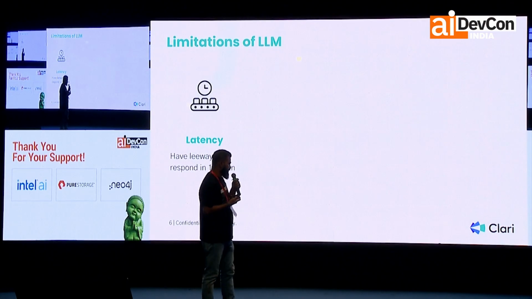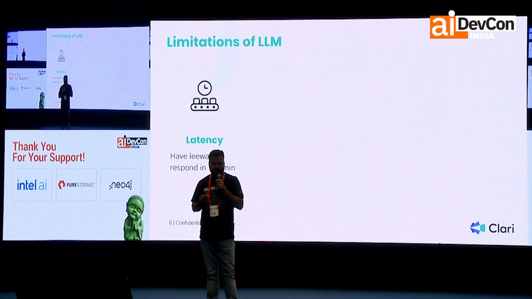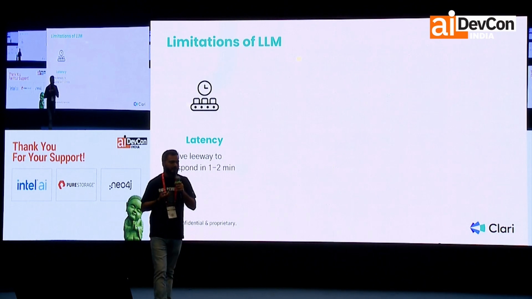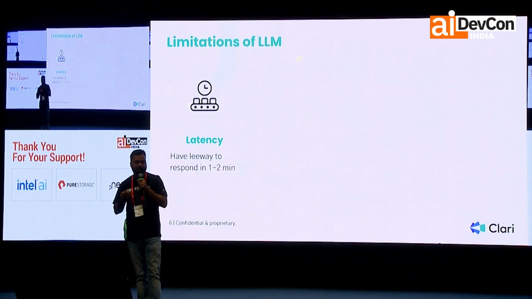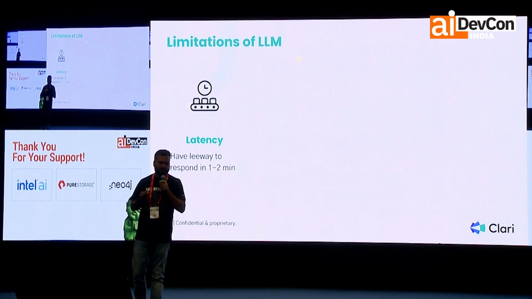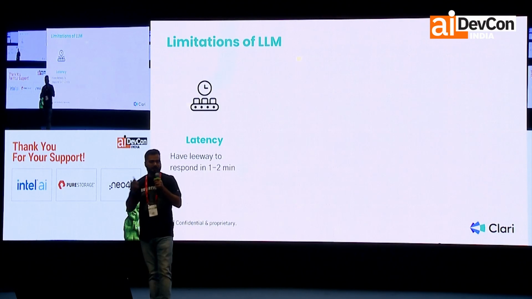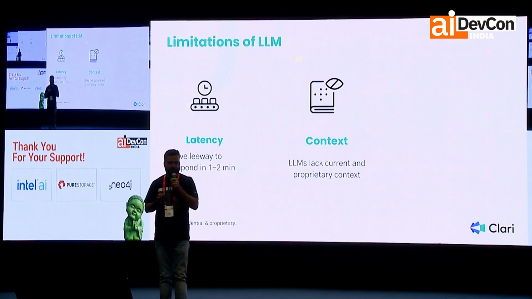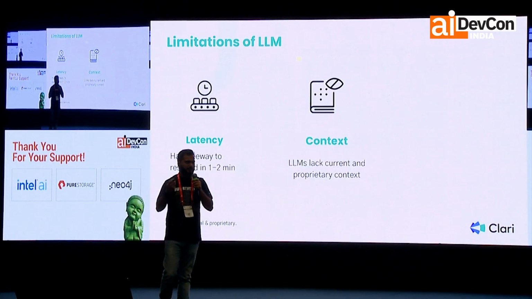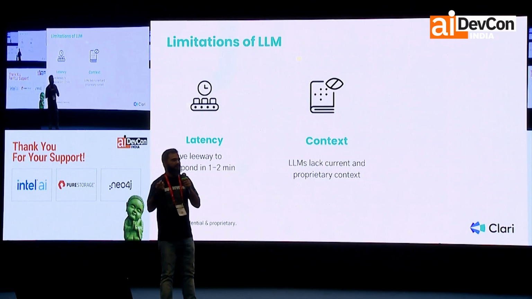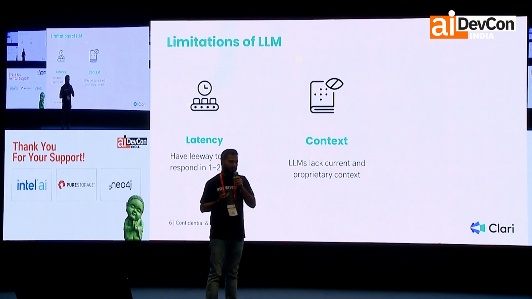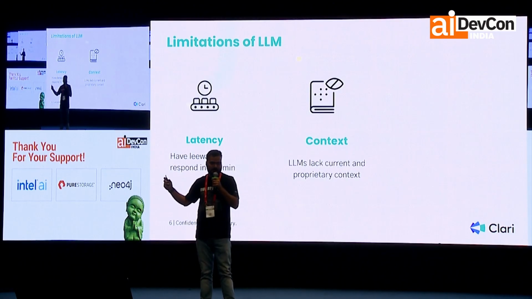One of the limitations is latency. Chain-of-thought or reasoning-model LLMs take some time to find the answer. But we were okay with it because anything within 1 minute is still much better than the traditional method of finding an answer for a deal. The other was context. Every LLM is trained on certain data. So if you ask a model, they may have been trained until October of 24, so anything that has happened after October, they don't know.